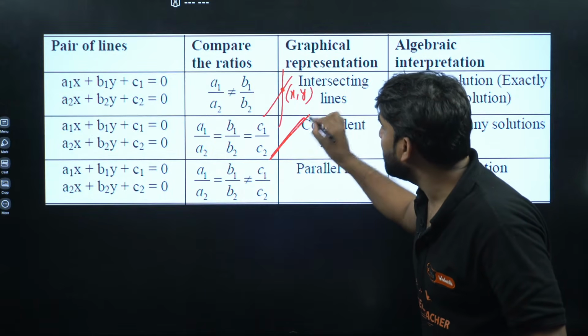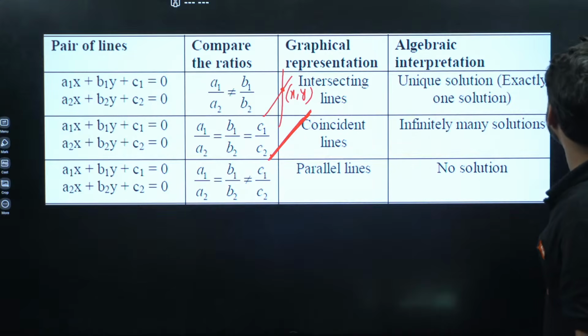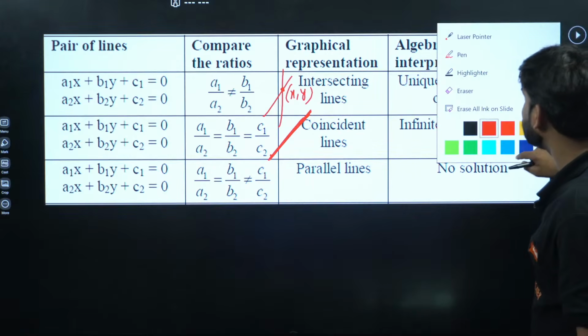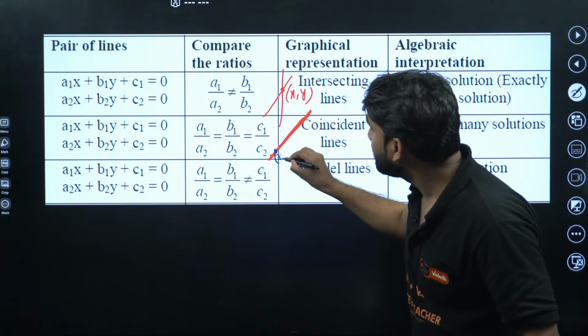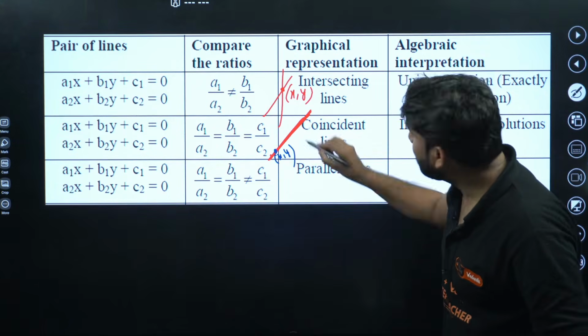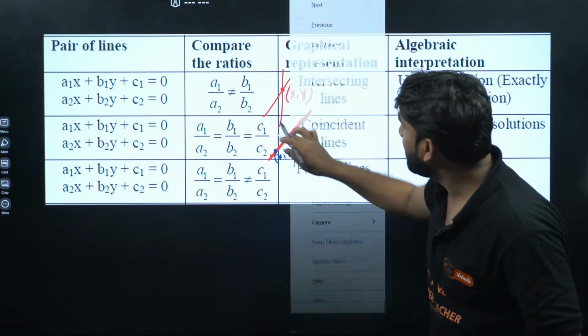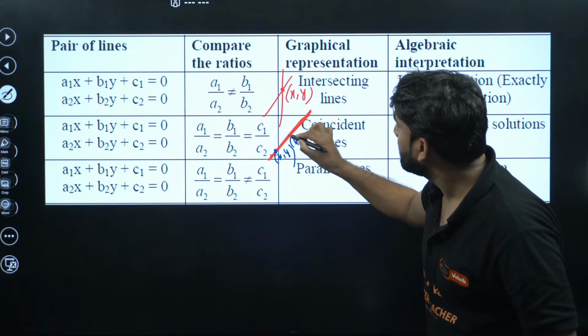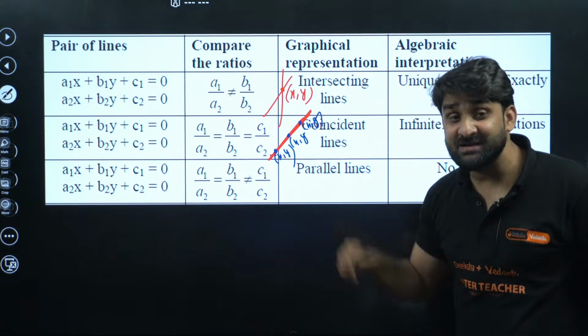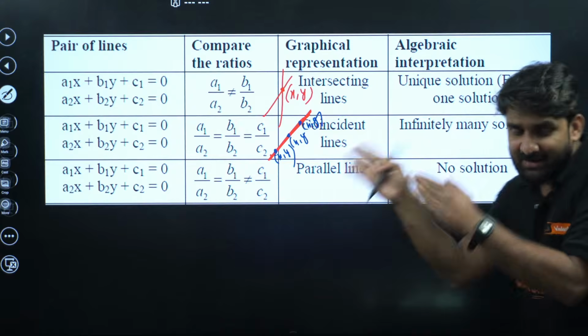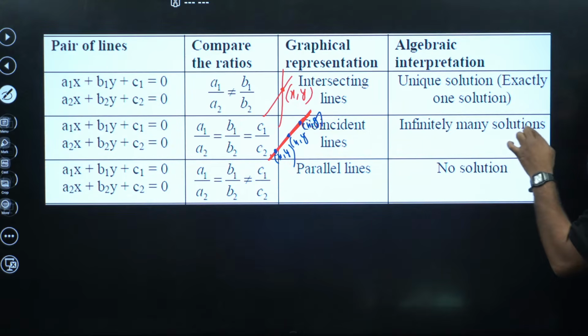So if we take any x and y, it will satisfy both, because both the lines are coinciding, and that's why there are infinitely many solutions.